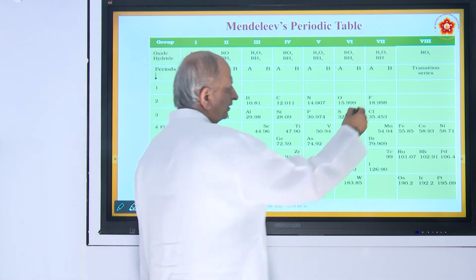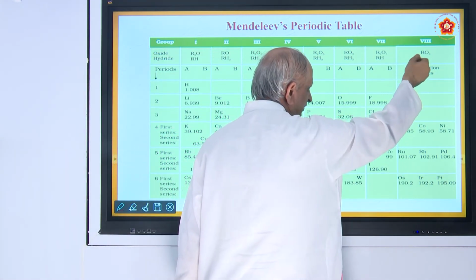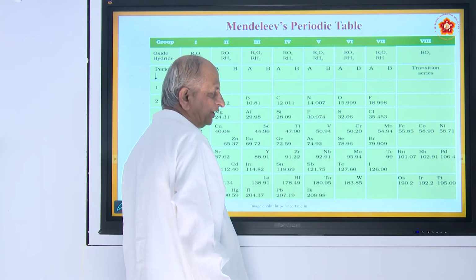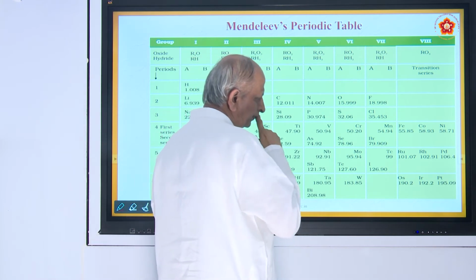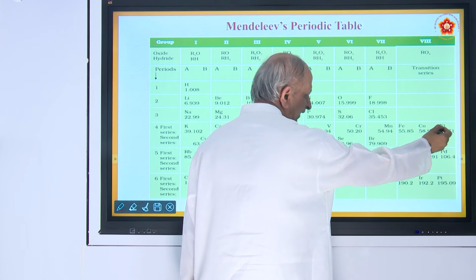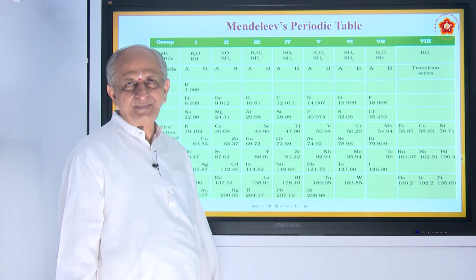And this 8th group he made a special mention of, called the transition series. Transition means changing or alike. For example, iron, cobalt, nickel have some similarity. What is the similarity?